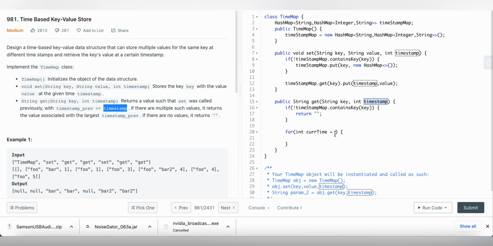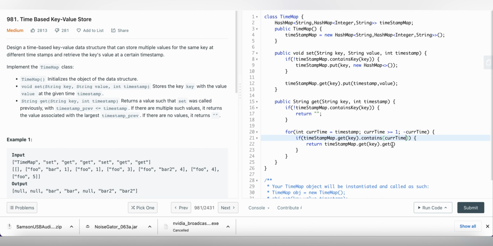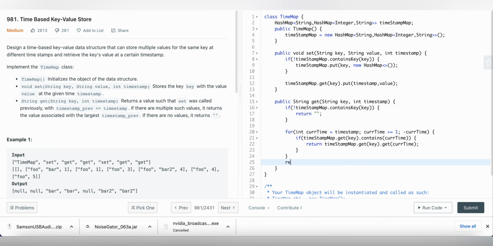It should be near this timestamp, equal to or greater than, and then we decrease the count, because if we didn't find one immediately, we have to decrease the count and check again in the same data structure object. If the current timestamp is in the map, we simply return the values. Otherwise, again we have to return.